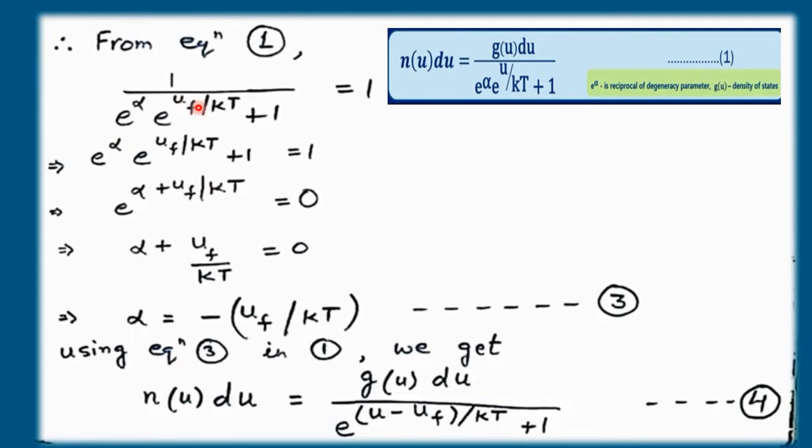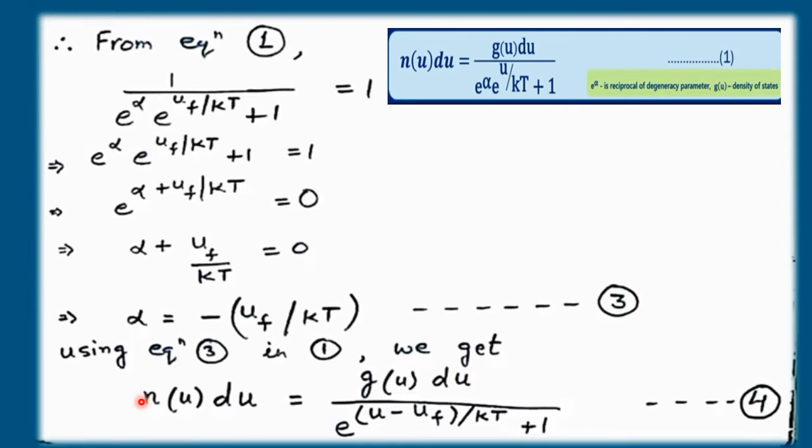because energy of this state is UF, and simplifying, because it will be exponential raised to the power 0. When we compare the powers, we'll get alpha plus uF upon kT is equal to 0, and alpha comes out to be equal to minus uF upon kT. Let us consider this as equation number 3. We can substitute this value of alpha in equation number 1. So we get Nu du is equal to Gu du divided by e raised to the power u minus uF upon kT, plus 1. Considering this equation as equation number 4.